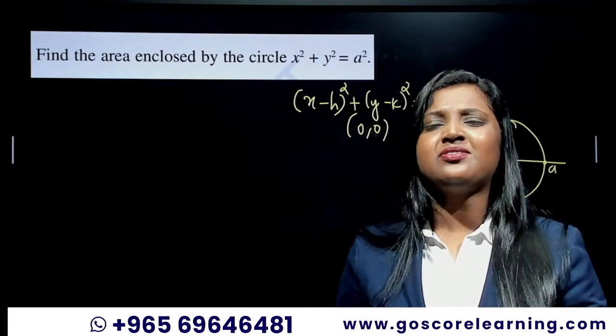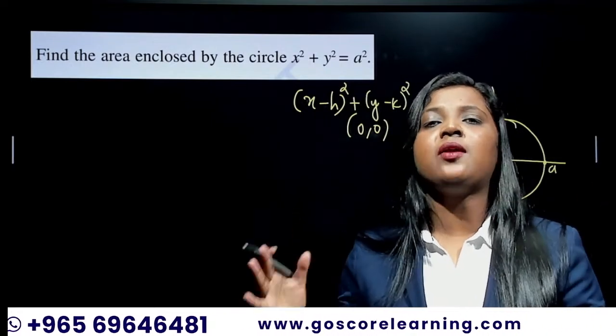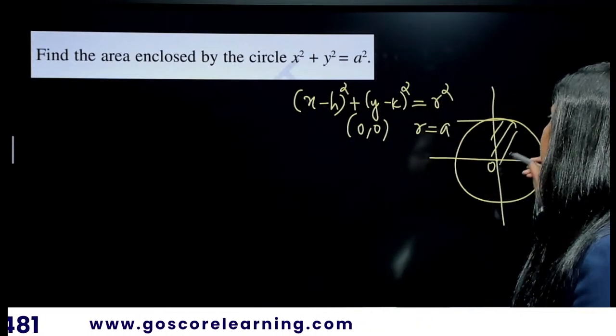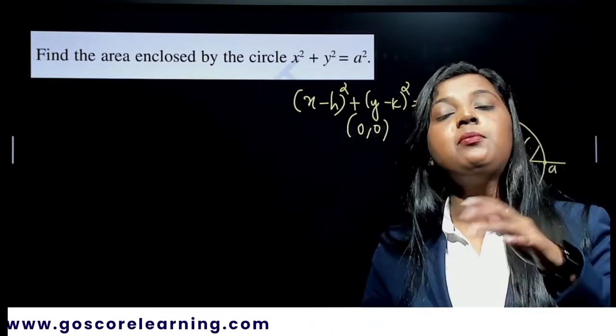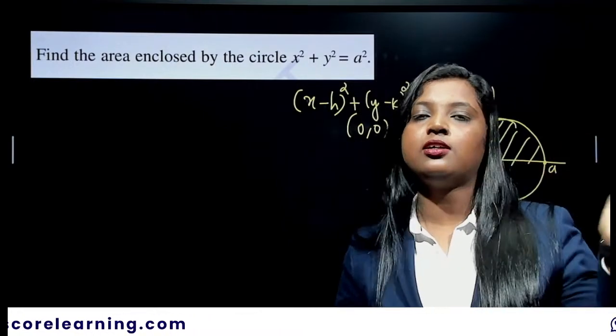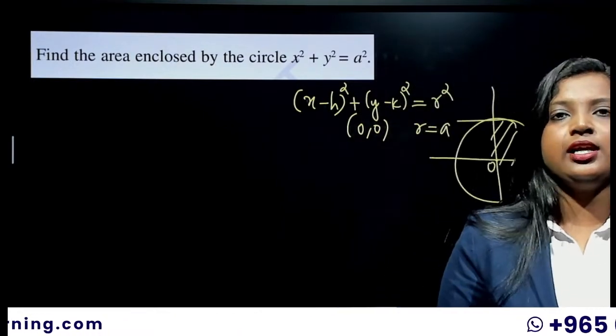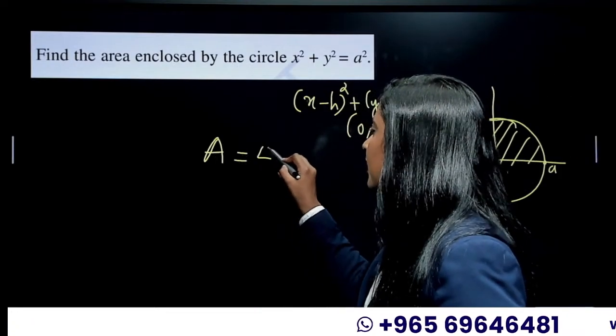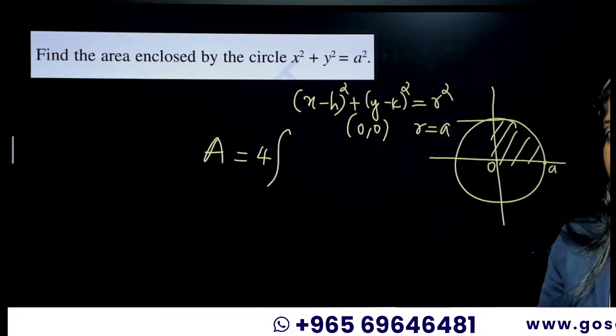Okay, so what we do is we are not going to find the entire area separately. We find the area in the first quadrant, then we multiply that by 4 to get the total area. Okay, so the total area is equal to 4 times the integral.